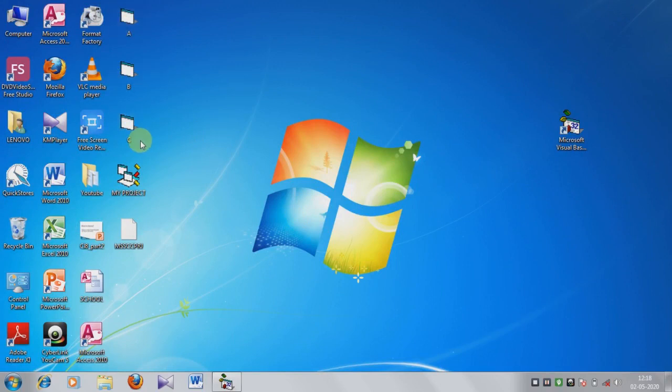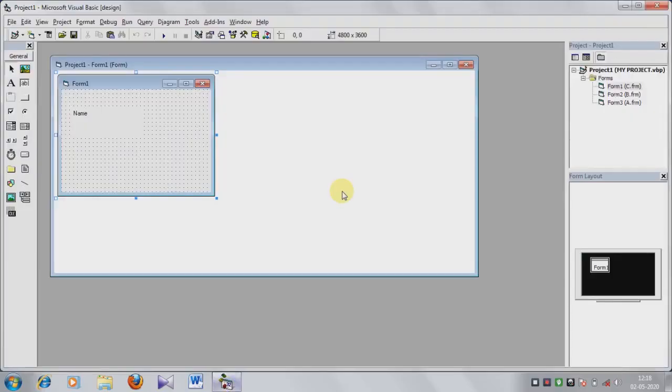Then see the desktop. This is my project. This project is already saved, and A, B, C, three forms are there. Form names are here. So in this way you can create a project, and within a project you can create different forms, and you can give form names and project names also.